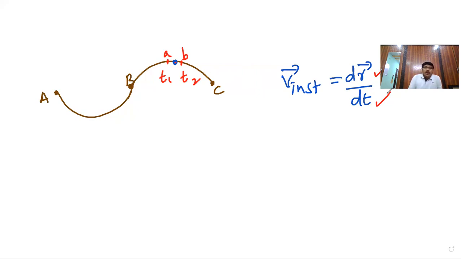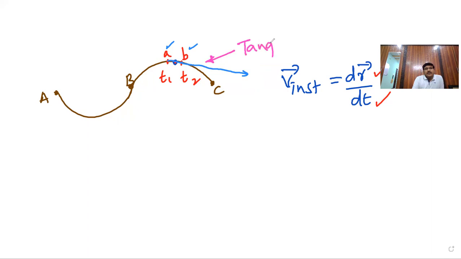Now, observe, what is the direction of this instantaneous velocity? The direction is always from the initial point to the final point. If I join the initial point and the final point by a line, this becomes a tangent.